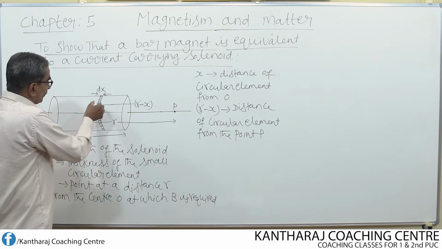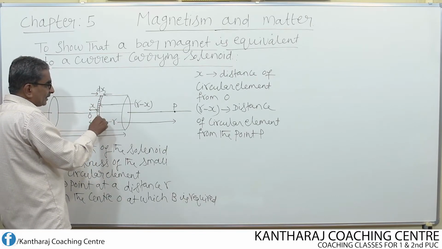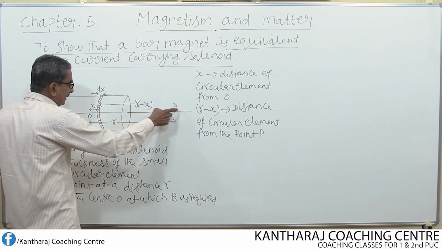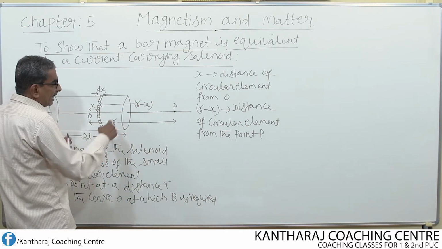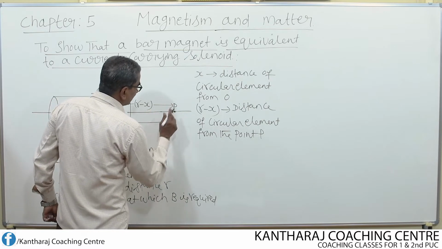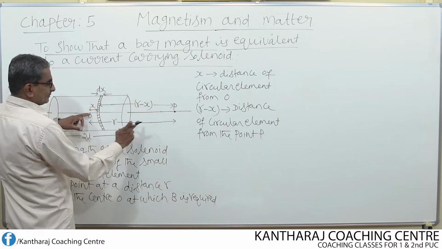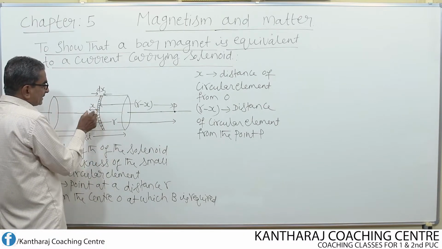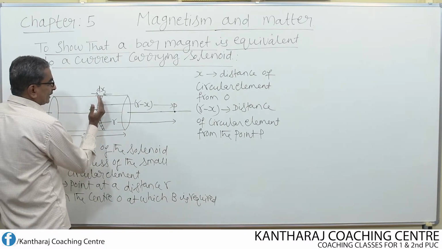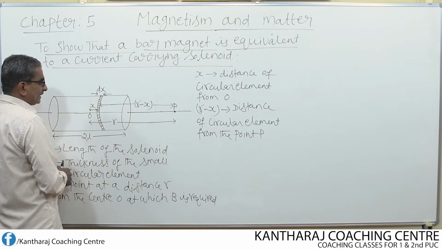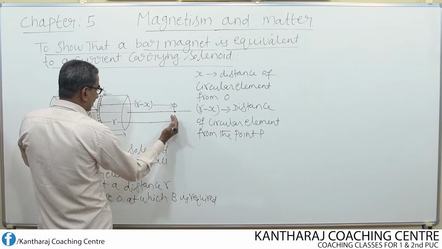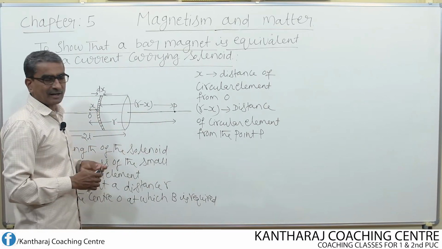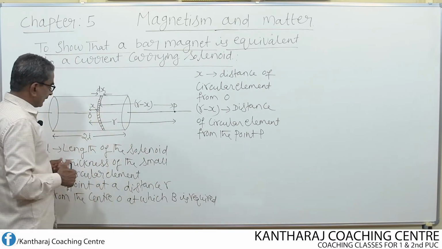Now what will be the distance of the circular element from the point P then? The distance of the circular element from the point P is given by r minus x. Remember, r is the distance between O and P. The circular element is already at a distance x from O. So, the remaining distance we have to consider. What is the remaining distance? From total distance r, if we subtract this much, then we get the remaining distance, that is nothing but r minus x.